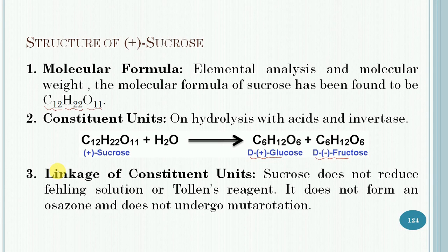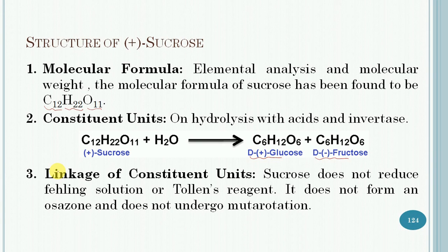This is possible only if the two constituent units are joined together by a glycosidic linkage between carbon 1 of glucose and carbon 2 of fructose.